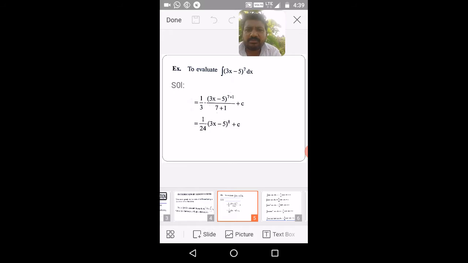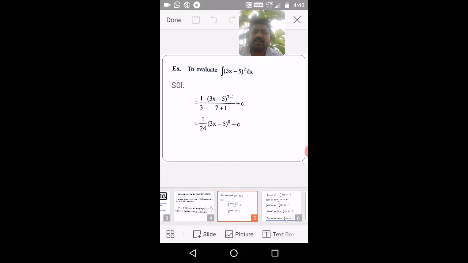So like that you may evaluate everything, when the variable x is in the form of ax plus b. In every basic function that we took in the last session, you may find ax plus b or ax minus b. Then that total ax plus b or ax minus b should be substituted with t or any other variable.